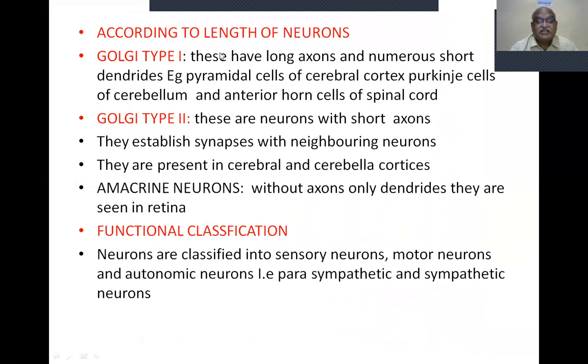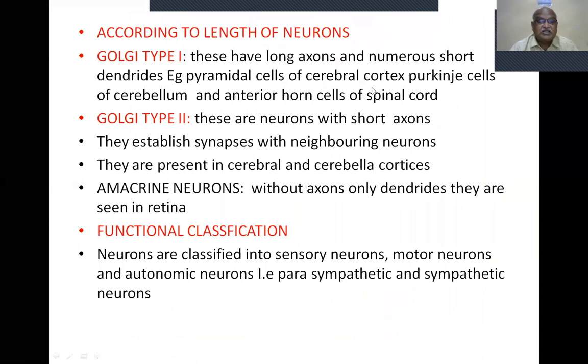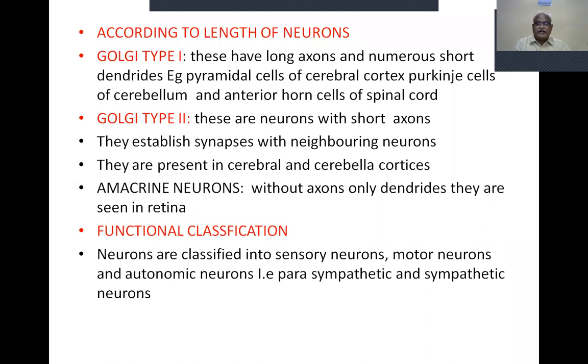Another classification is according to Golgi type 1 and Golgi type 2, with examples of where these neurons are found. Then there are amacrine neurons, without axons, only dendrites. They are seen in the retina. If anybody asks you what amacrine neurons are, you have to tell them they have no axons, whereas for all other neurons, axons are there. They have only dendrites and are seen only in the retina.